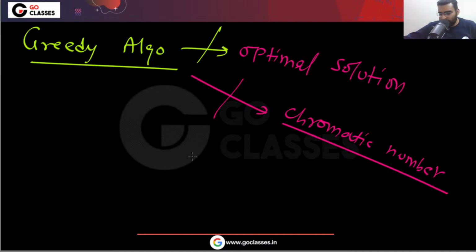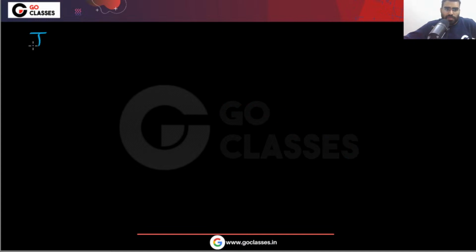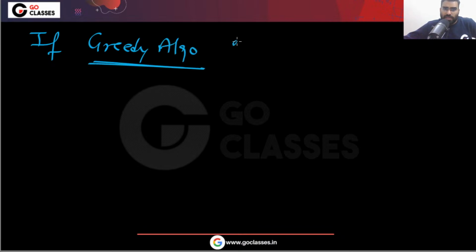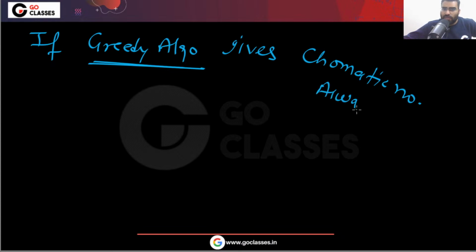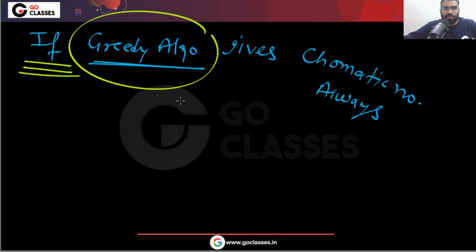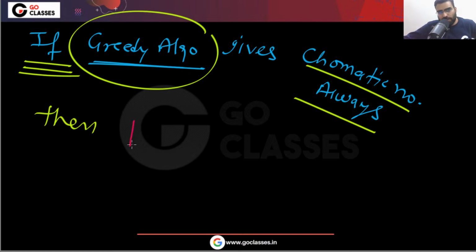Let me tell you another reason. If this greedy algorithm gives you optimal solution, then what will happen? Let's assume that if this greedy algorithm gives optimal solution, means if this gives chromatic number always, then what will happen? Then what problem will happen? So let me tell you the problem. If this greedy algorithm gives you chromatic number always, then you will win. Then P will be equal to NP.